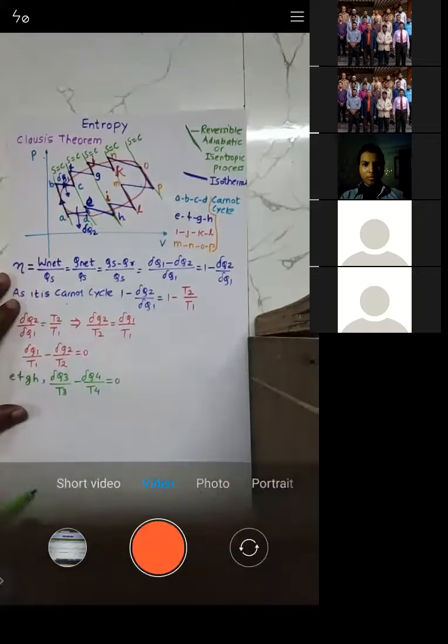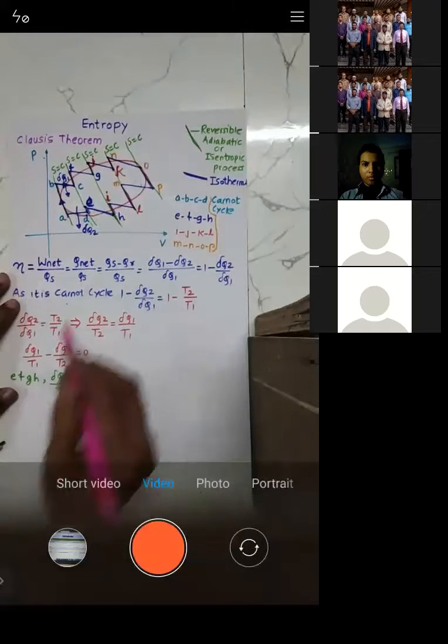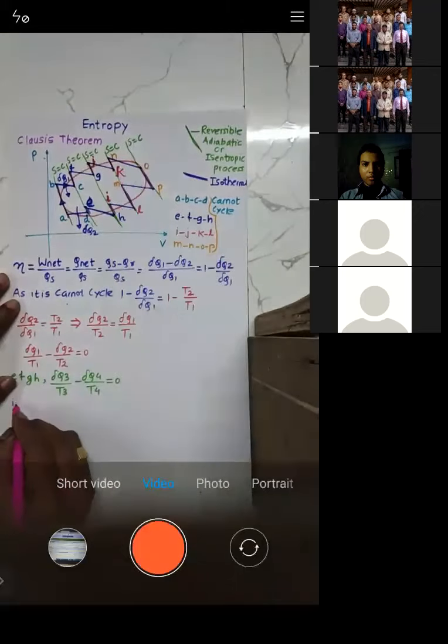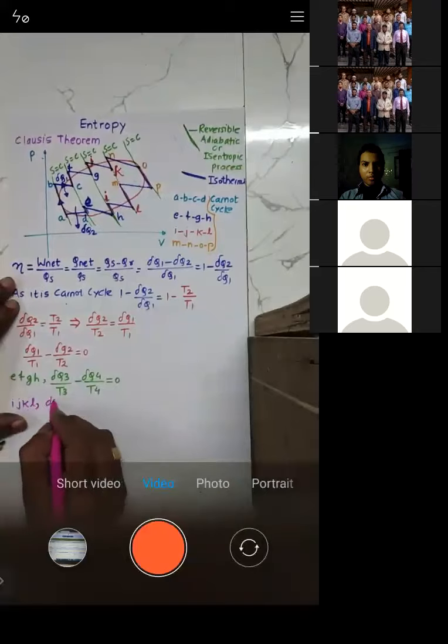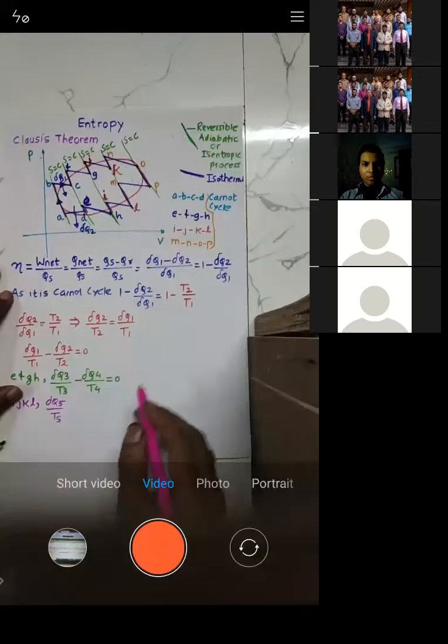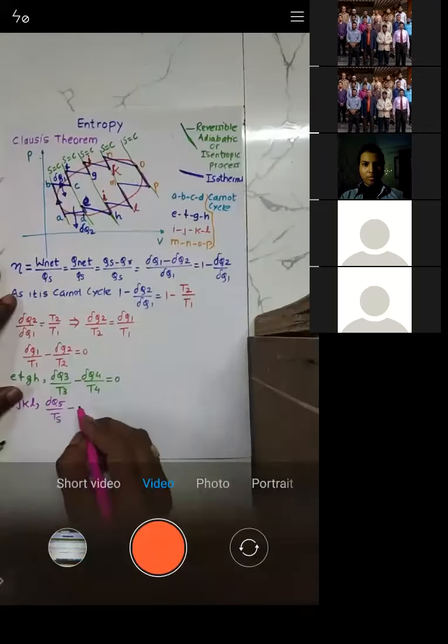I'll take one more cycle. For cycle IJKL, I will write del Q5 by T5 minus del Q6 by T6 is equal to 0.